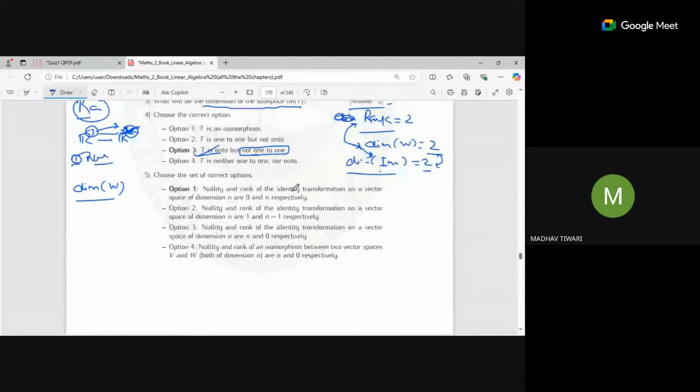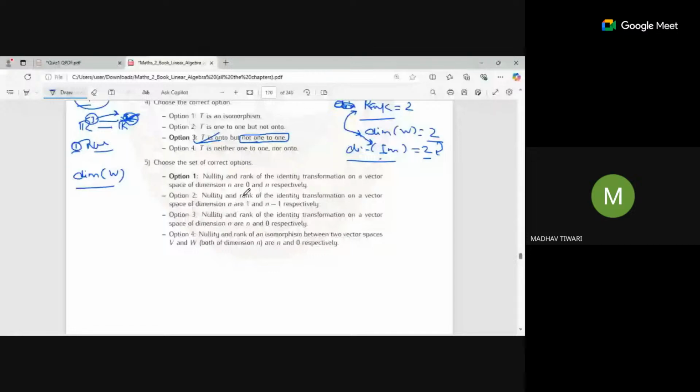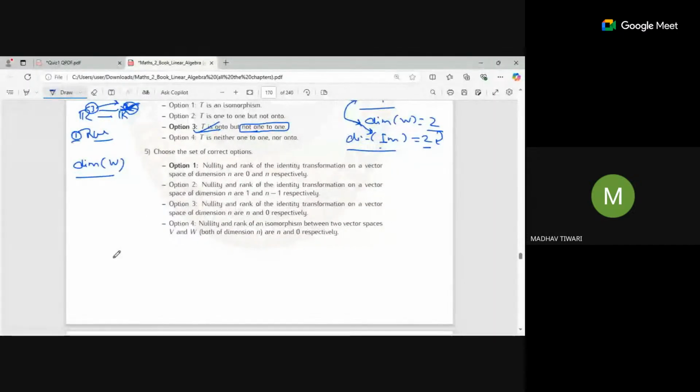Next: the nullity and rank of an identity transformation on a vector space of dimension n are 0 and n respectively. It is saying that suppose you are transforming any vector space V to W. It is of Rn, and it is identity, which means if you transform x comma y comma z, it will be transformed to x comma y comma z. So you will get the coefficients 1, 1, 1.